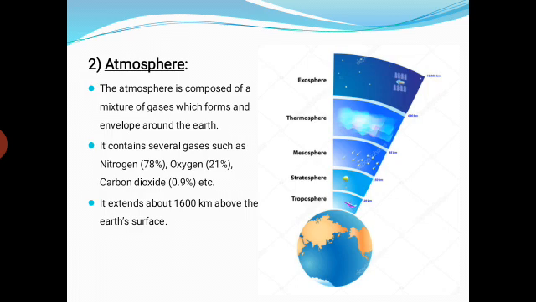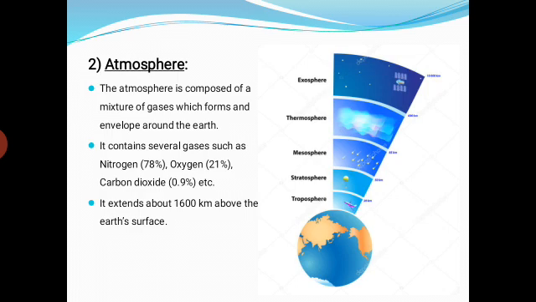So these gases and the other gases form one gaseous envelope. That's why the atmosphere is called a gaseous envelope. Students, this gaseous envelope extends about 1600 kilometers above the earth surface. That means the atmosphere extends from the earth surface up to a height of 1600 kilometers.